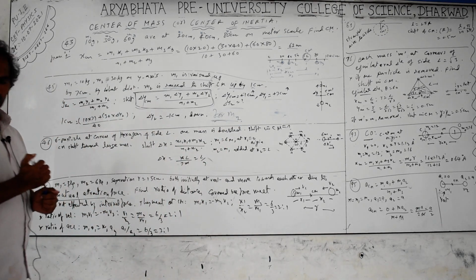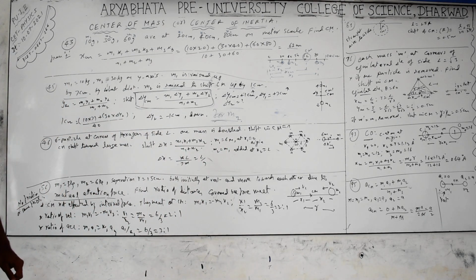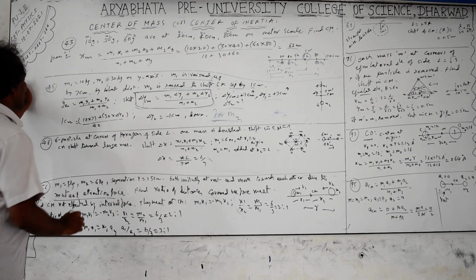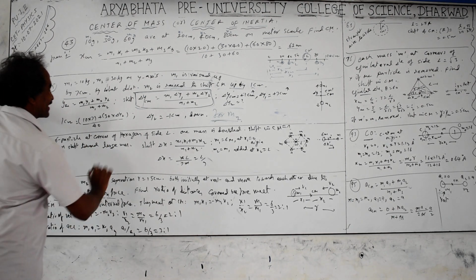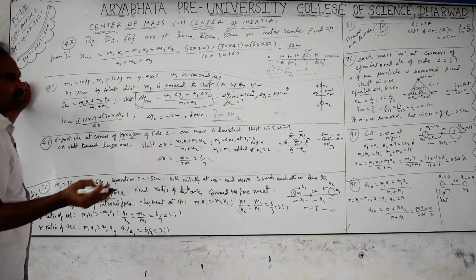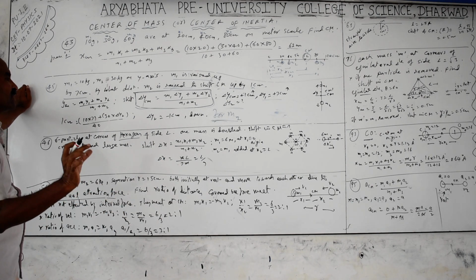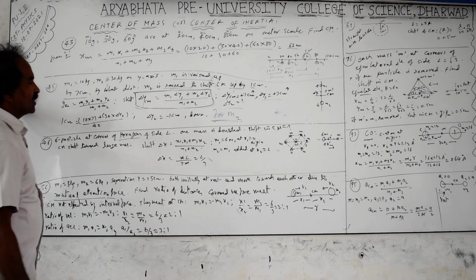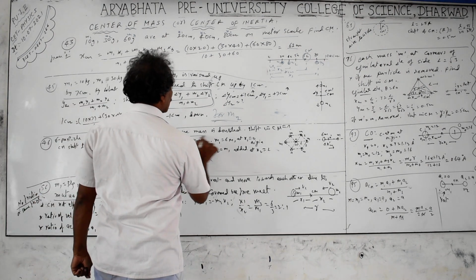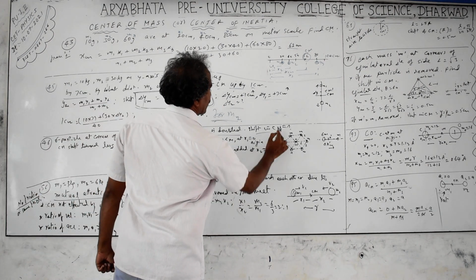Next, 46th question. Six particles are at the corners of a regular hexagon. Regular, they will mention, like a regular hexagon or pentagon, means equal distances of side L. One mass is doubled. Find the shift in the center of mass.